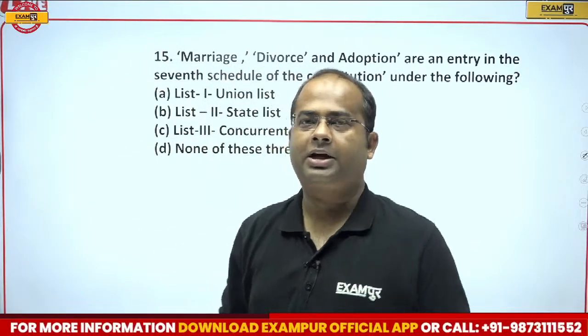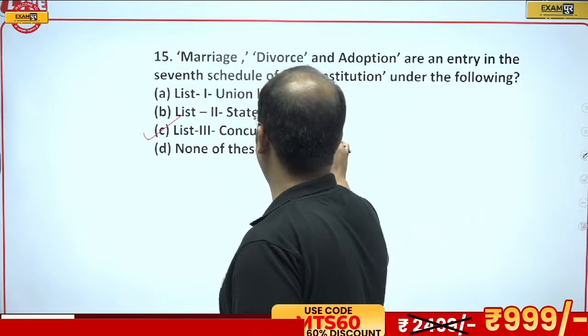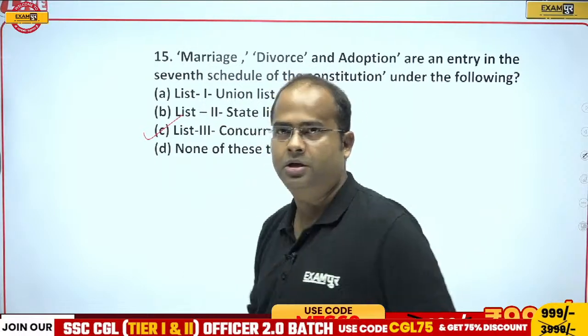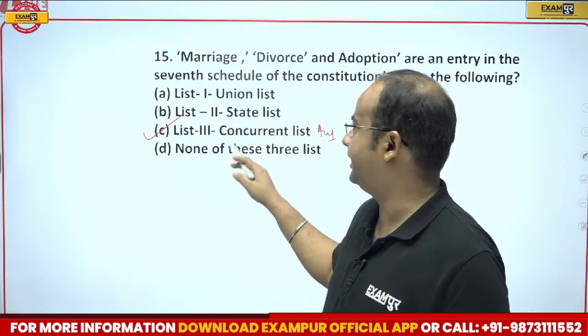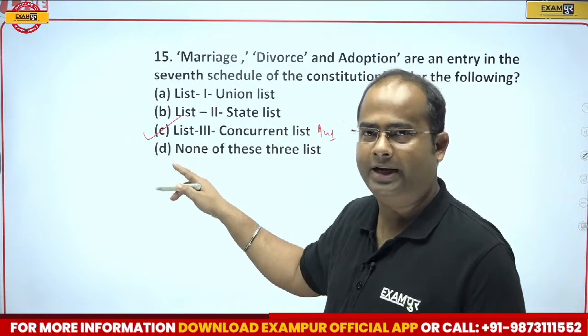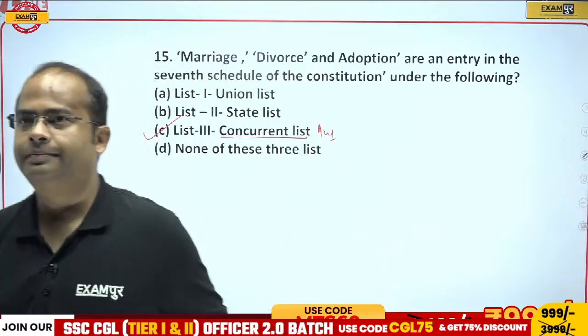Okay guys, the correct answer will be option C. It is the matter of concurrent list. It is not the matter of union list, state list or none of the above. So correct answer will be concurrent list.